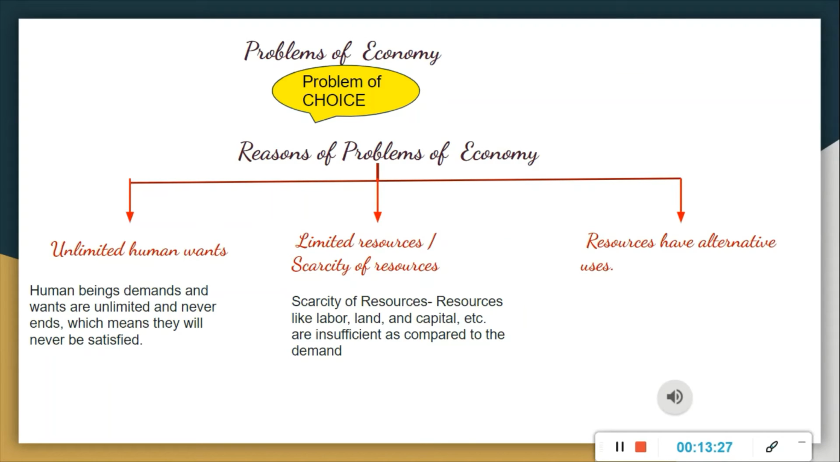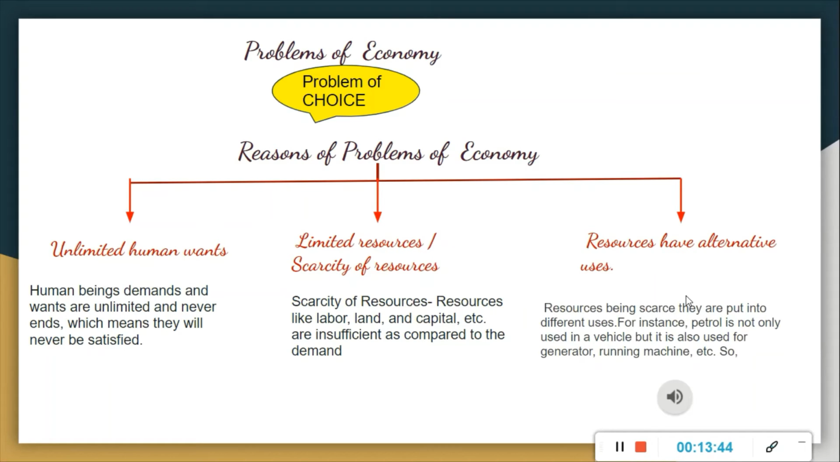Now what is our third problem? See, you are having rupees 3,000. So that rupees 3,000 you can utilize in many ways, right? You want to purchase shirt, otherwise you can purchase a shoe, otherwise you can throw party to your friends. Means their alternative uses are there.